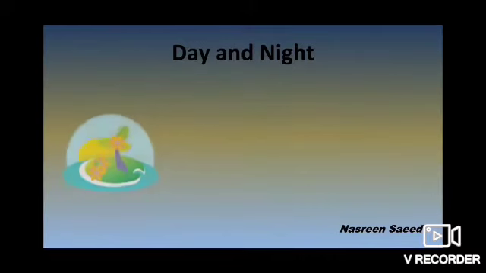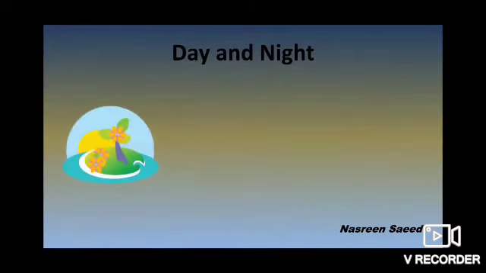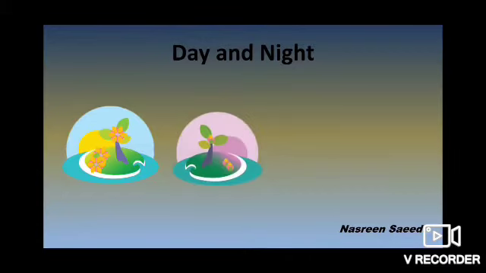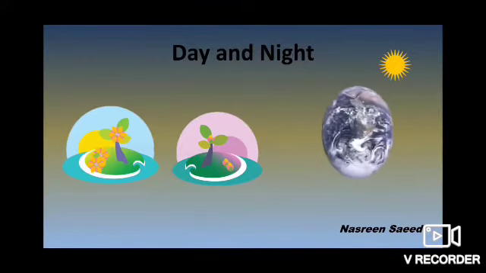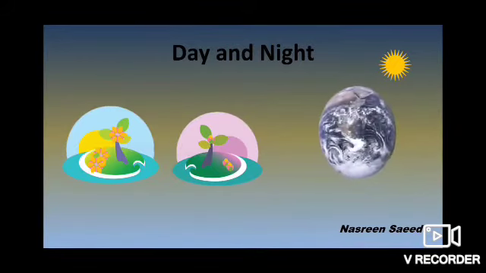Now we all know that the sun rises in the east in the morning and then it moves towards the west where it sets in the evening. So that side is the west, and it goes down after finishing its full round in the evening. So we feel that the sun goes around the earth, but this is only an impression. Actually the earth turns around itself. That is why we have day and night on the earth.